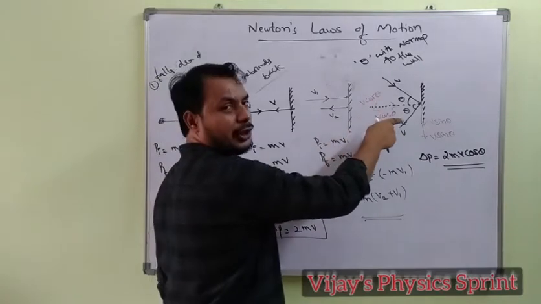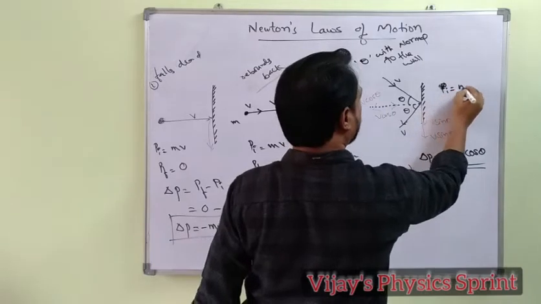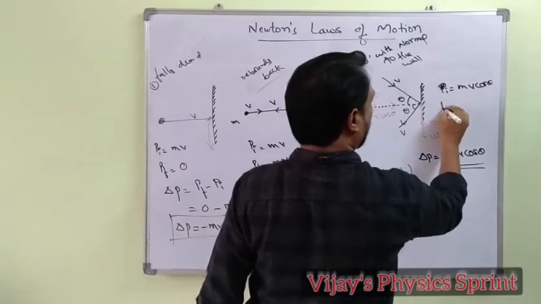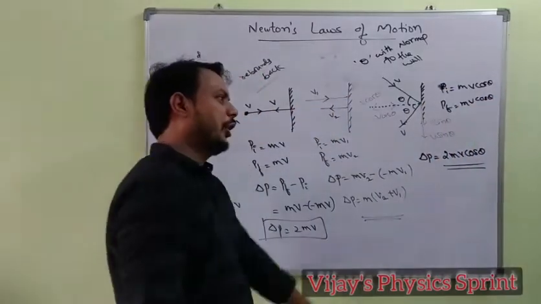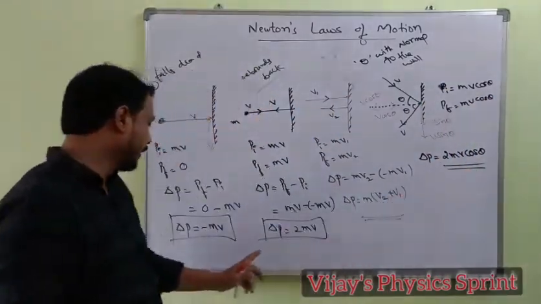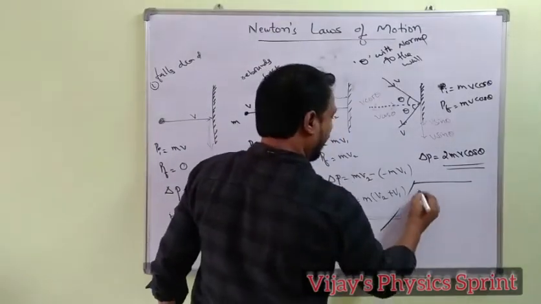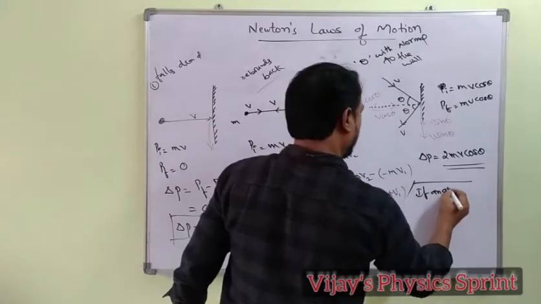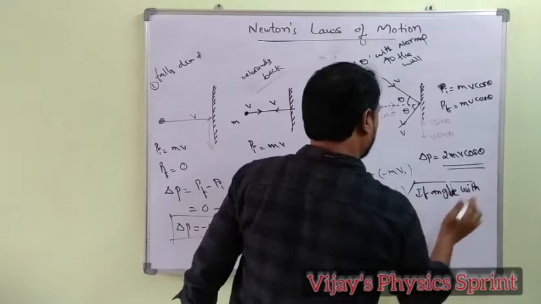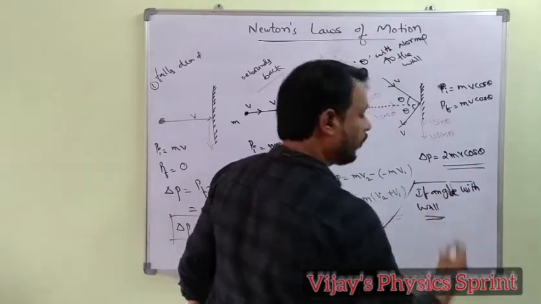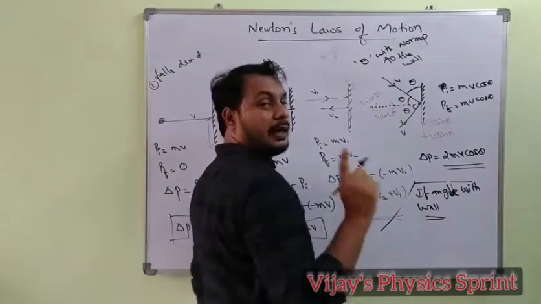Final minus initial. Final is mv cos theta. Initial is mv cos theta. Final is also the same, mv cos theta, and both are opposite to each other. So 2mv cos theta, just like this one, 2mv. If the angle is with the wall, if theta is given with the wall, then what happens?